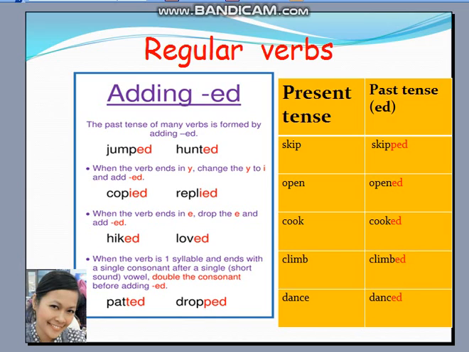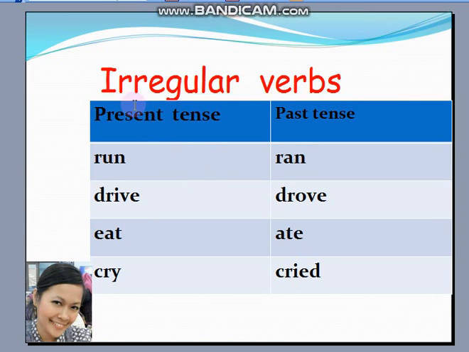Okay, now let's go to the other group of verbs. Irregular verbs. These verbs, we need to change the spelling of the words to make them in the past. Run, ran. We change the spelling. Drive, drove. Eat, ate. Okay?